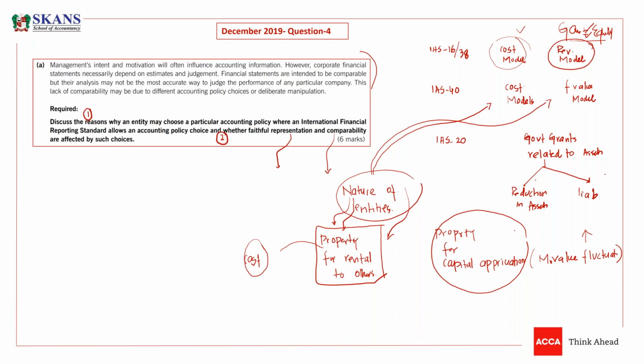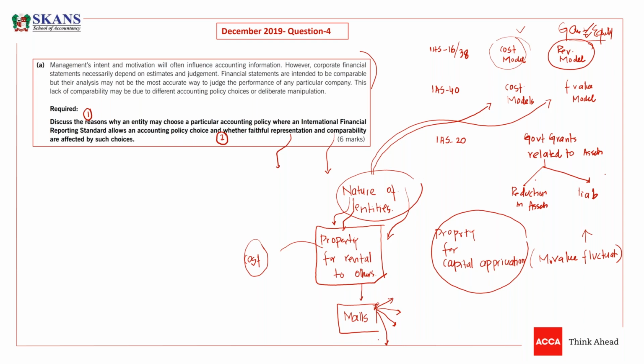The best example of those managing properties to earn rentals is all the malls. If some company has built a mall, like in Dubai we have the Dubai Mall, it is owned by some company, and what that company is doing is just giving their property on rent. That's it. They are earning rentals. They are not going to earn from capital appreciation. They are managing that mall to earn rentals. That's it.